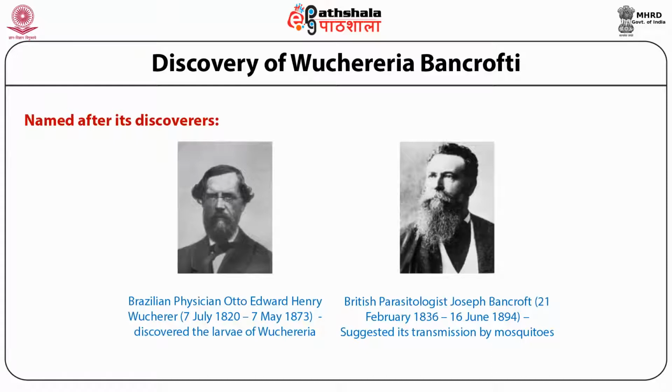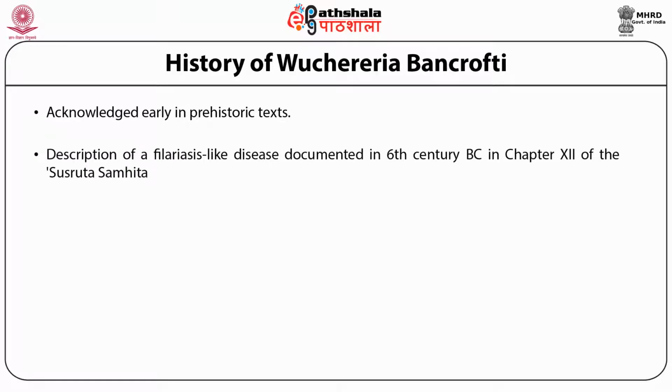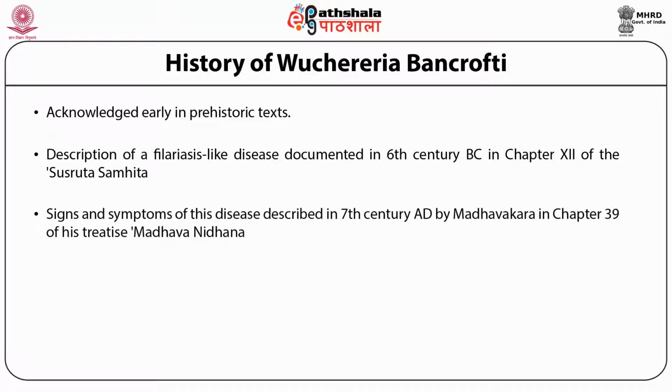However, the parasitic effects of Wuchereria bancrofti were acknowledged early in prehistoric texts. If you go through the literature, you can find a description of a filariasis-like disease documented in the 6th century BC. You can read that description in chapter 12 of the Susruta Samhita. Signs and symptoms of this disease are also described in the 7th century AD by Madhavakara in chapter 39 of his work Madhava Nidhana. Do you know what the signs and symptoms of this disease are?